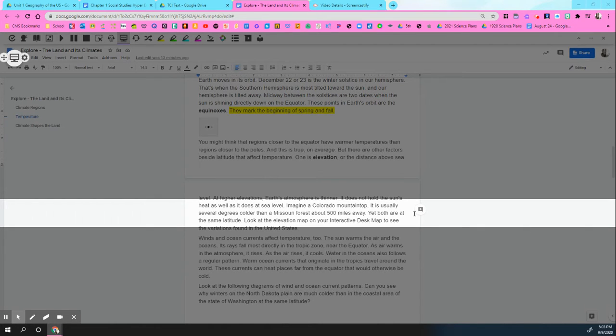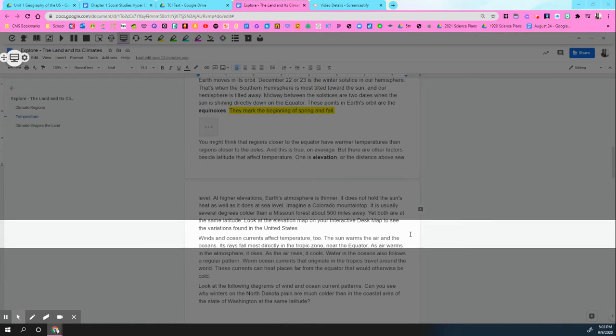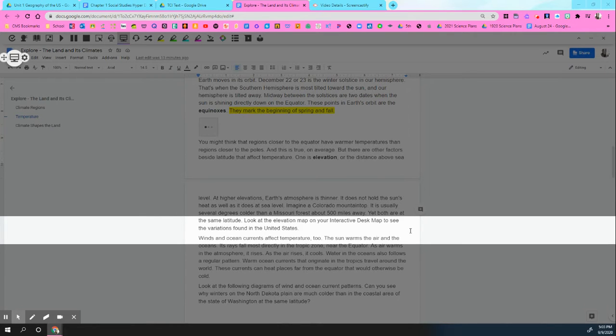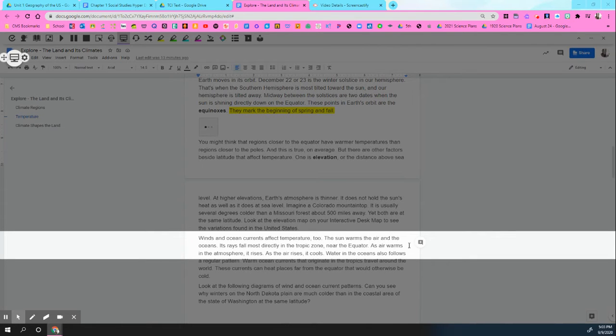Imagine a Colorado mountaintop. It is usually several degrees cooler than a Missouri forest about 500 miles away, yet both are at the same latitude, or the same distance from the equator. Look at the elevation map on your interactive desk map to see the variations found in the United States.